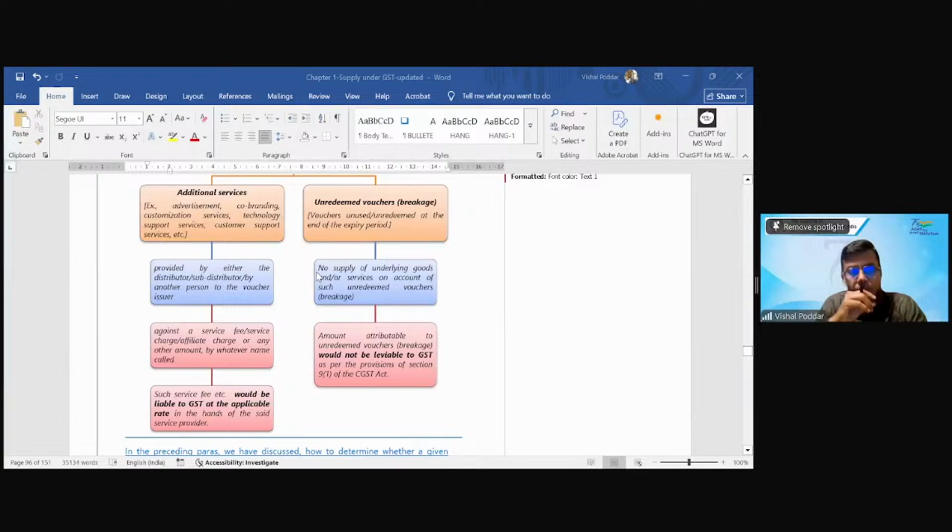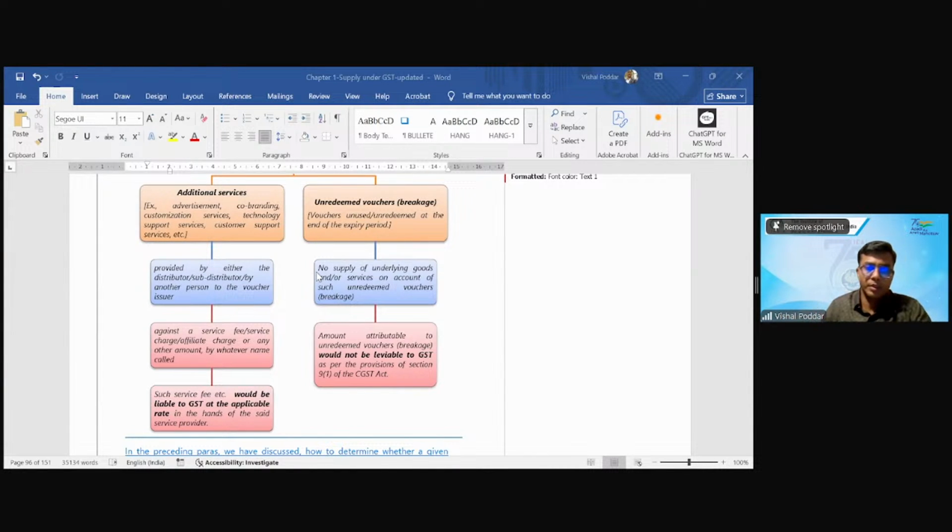Yes, sir. See, if it is distributed based on the commission and fees, for that fees and commission, the GST is payable. Because in that case, you are not saying that it is a transaction of vouchers. You are saying you are helping me sell those vouchers to the final customer, and for helping me you are levying the fee or commission. So the nature of transaction is different. In that case, it is not dealing in vouchers. Correct? Right, sir. Thank you.